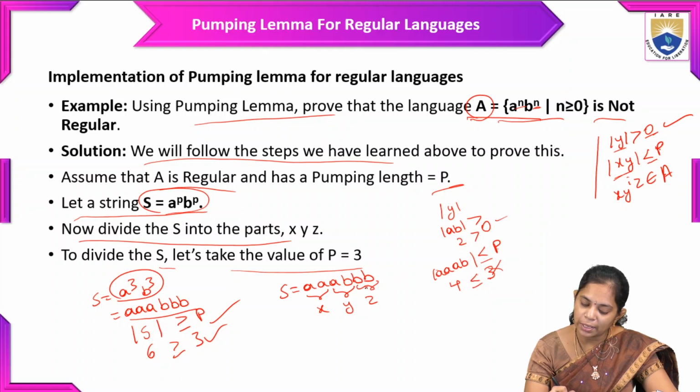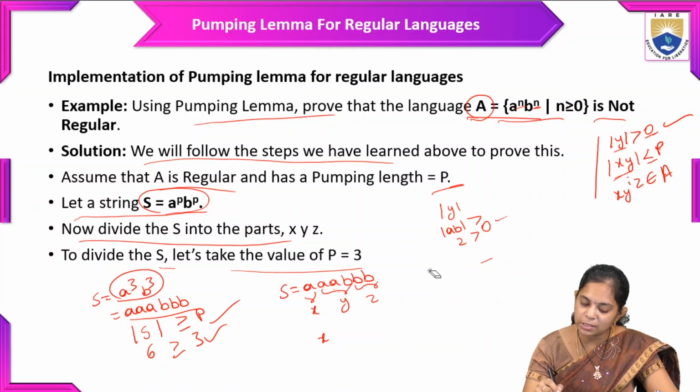take the value, we'll divide according to this condition and then we will assume. So y is obviously greater than 0, so we will take only a single value for x, and then y and z.